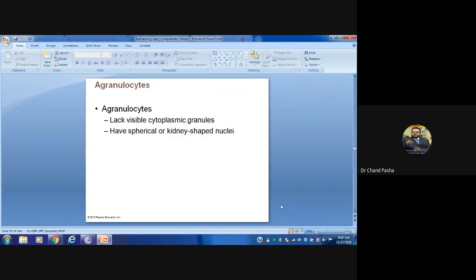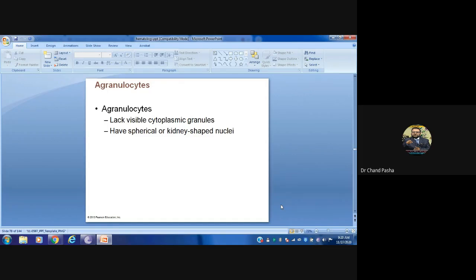Agranulocytes don't have visible granules in them, and here they have only clear cytoplasmic fluid. So nucleus and cytoplasm can be easily separated in this case. They have spherical or kidney shaped nuclei.